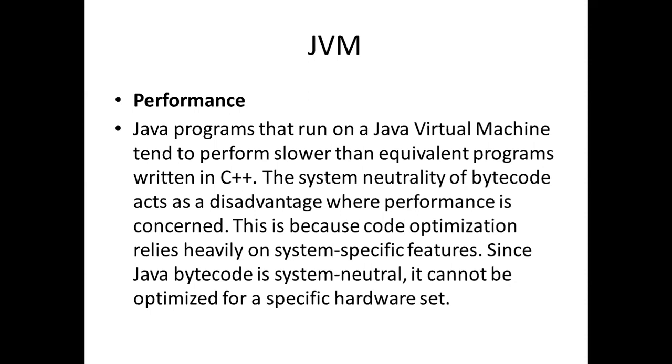Due to JVM, our program will be executed slower as compared to C++ because bytecode is system neutral, meaning platform independent, system independent, architecture independent. To be code optimized, it must be system specific, and due to JVM, it is system neutral. So that's why the performance will be degraded due to the JVM.